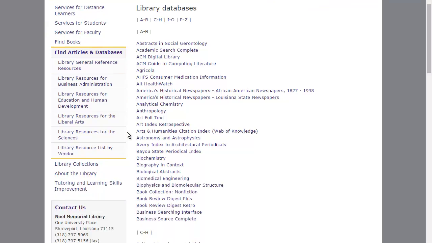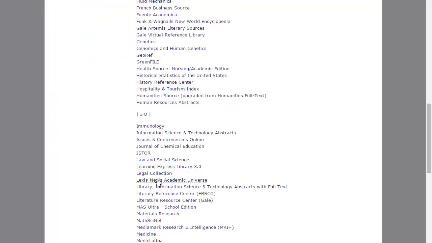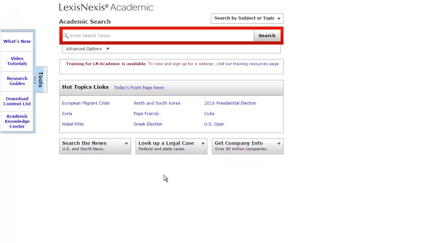This list will give you alphabetically the titles or names of the various databases. We're going to use LexisNexis Academic Universe. That will open in a moment. Once the page appears, you can go directly to the search entry box and type in the name of your organization or your search terms. In this instance, I'm using the National Rifle Association. Just click search once you type in your term.